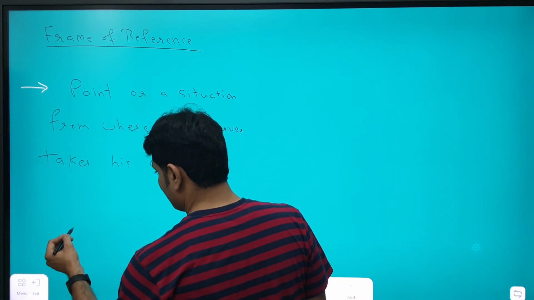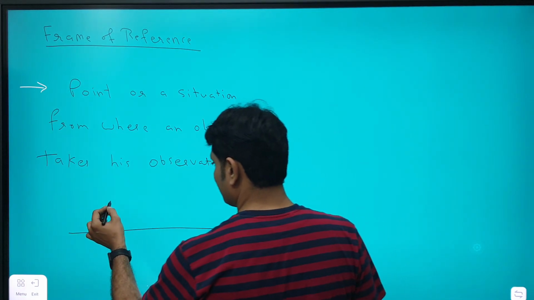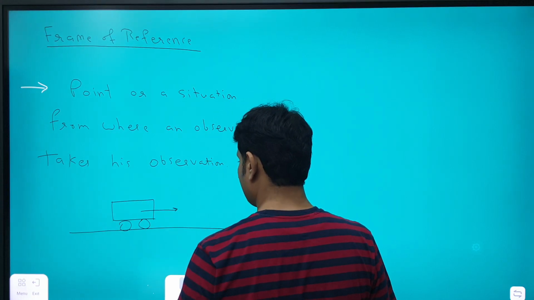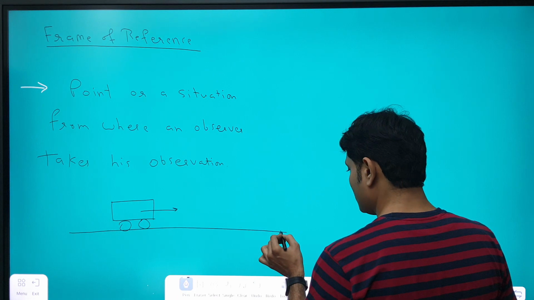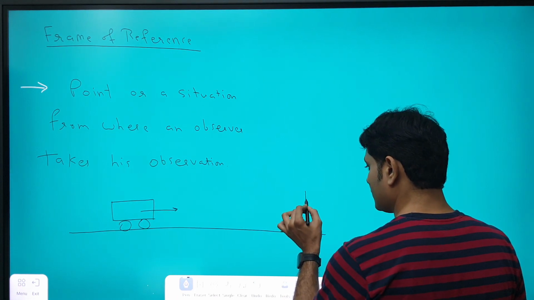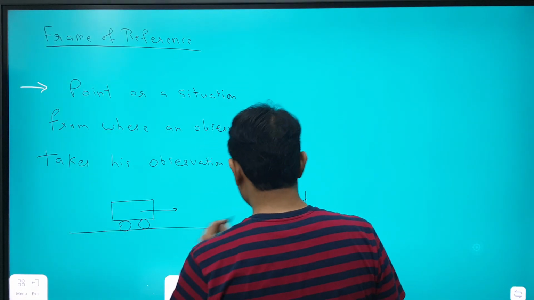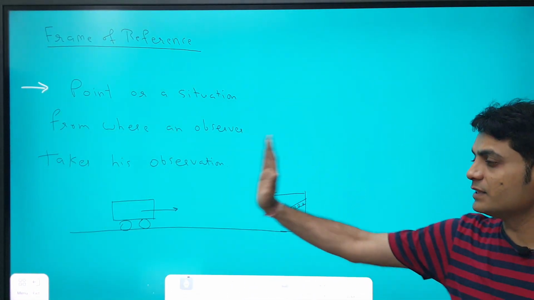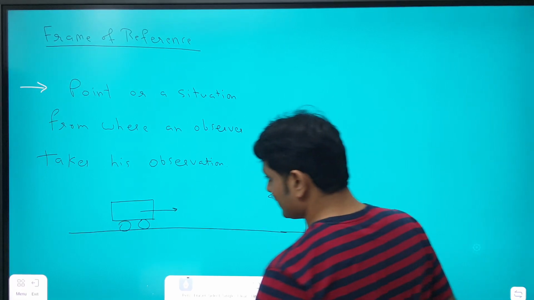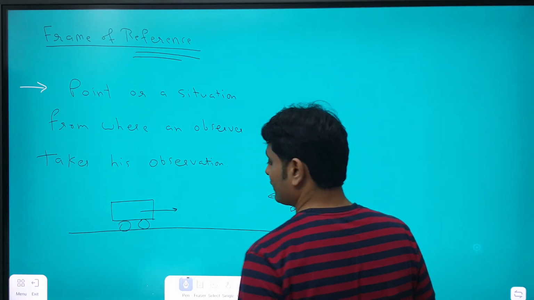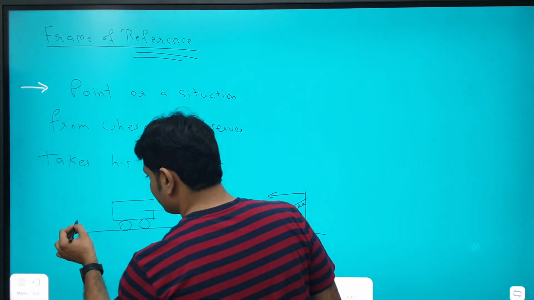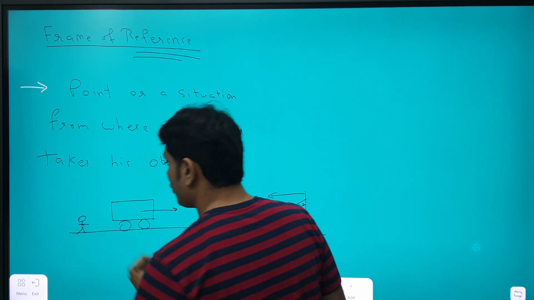The practical meaning of this is, imagine you are sitting inside a bus which is moving with some speed. With respect to you, if you want to find the position of a pole, suppose a traffic signal pole, then with respect to you the signal is approaching you. With respect to a person sitting inside the bus, the signal is approaching the bus. So how can we decide that? That is decided with the help of the frame of reference. With respect to a person sitting inside the bus, the pole is approaching. With respect to a person standing outside the bus, the pole is not approaching.